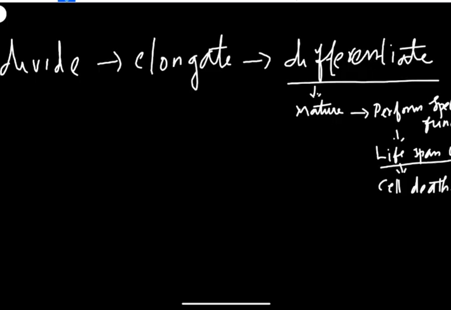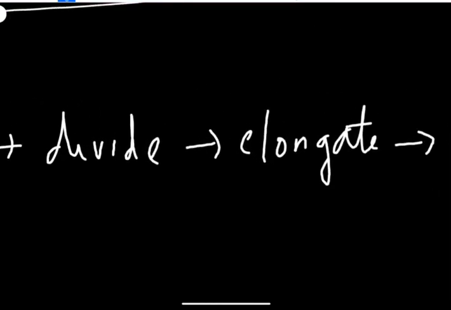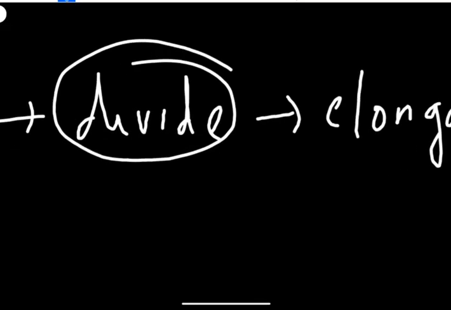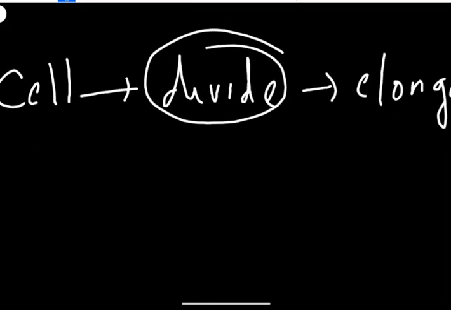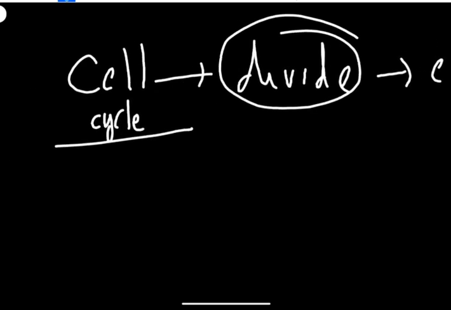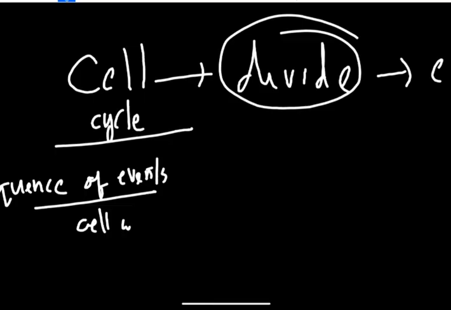Here what we are going to discuss is how the cell divides. Before that we need to understand what a cell cycle is. A cell cycle is a sequence of events. First, the cell will duplicate.